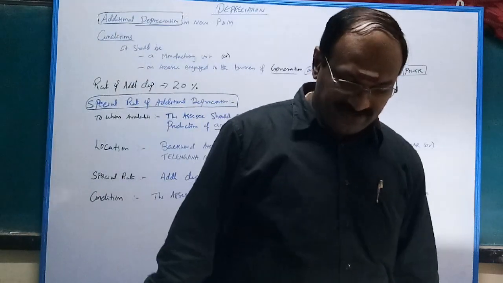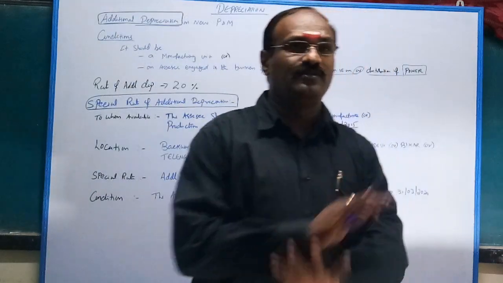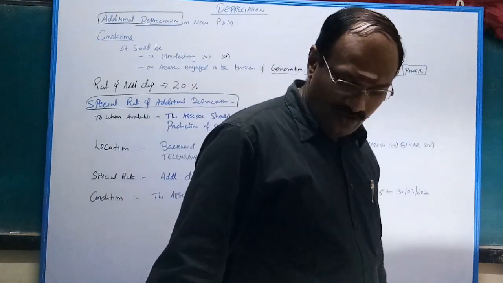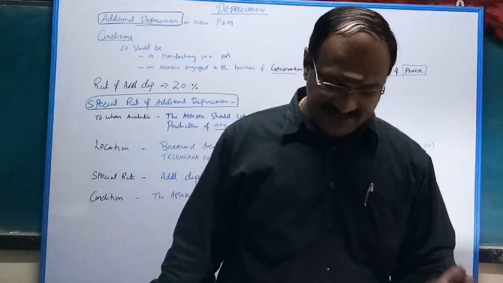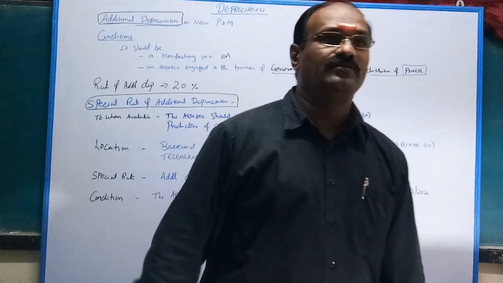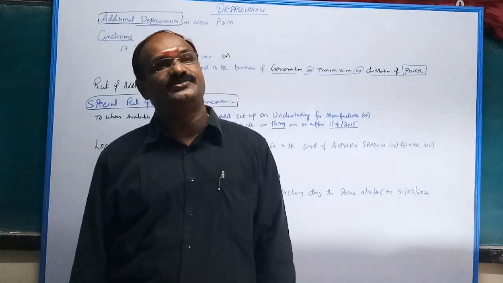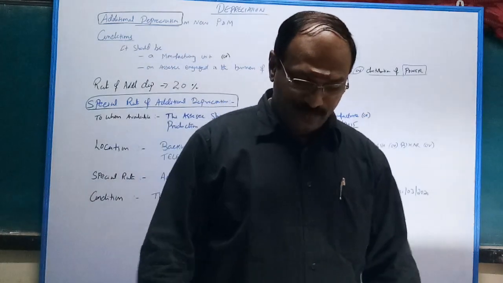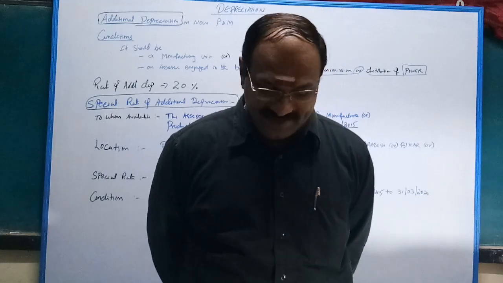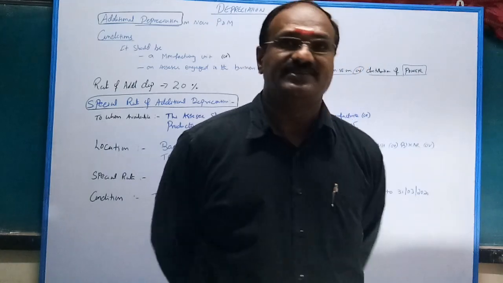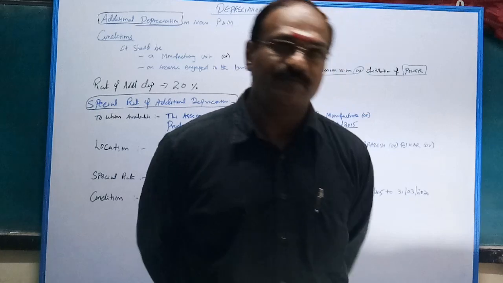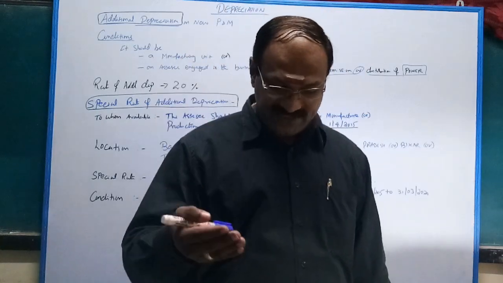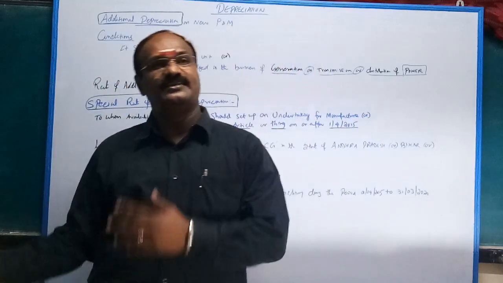Next, office appliances or road transport vehicles, there is no additional depreciation. Machinery or plant where the whole of the cost is allowed as deduction in 1 year are also not eligible for additional depreciation. Note, if the new machinery is put to use for less than 180 days, additional depreciation is allowed at 10%, that is half of 20%. So what about the balance 10%? The balance 10% shall be allowed in the next year.